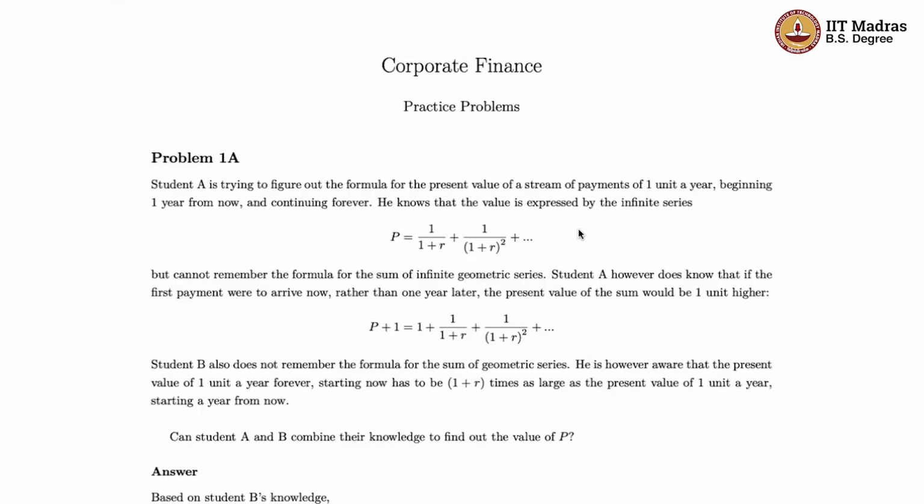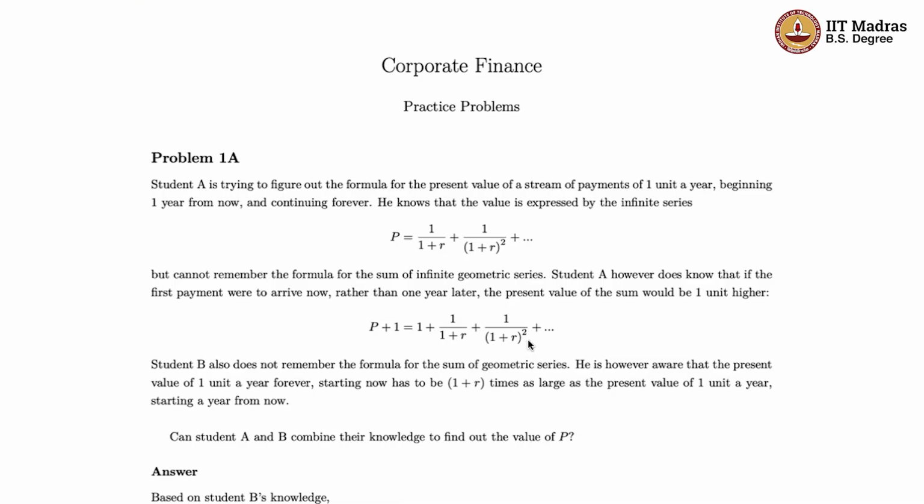Well, he knows it for two different reasons. One, he knows that the present value of getting 1 today is 1 itself. So once I'm calculating the present value, I just need to add 1 if this 1 is beginning from today rather than from 1 year later. And the second thing is, if he adds 1 to both sides, he ends up getting this, assuming these things are finite, which he knows they are. So this is where he is, but he needs more help, because this isn't enough to solve for P in terms of R.